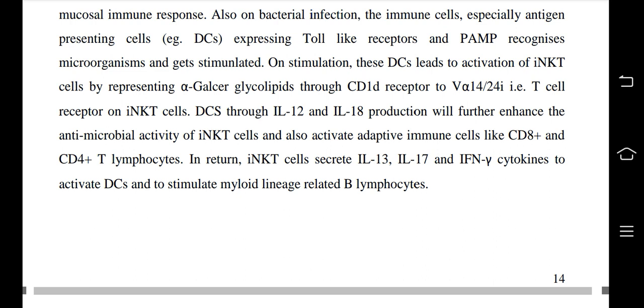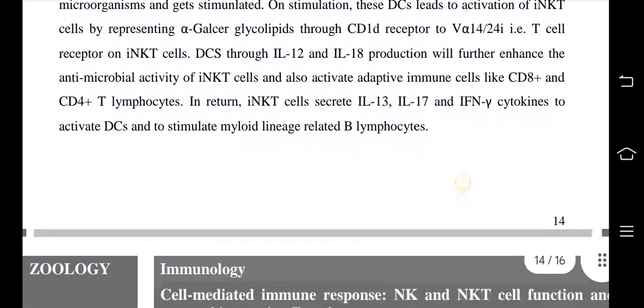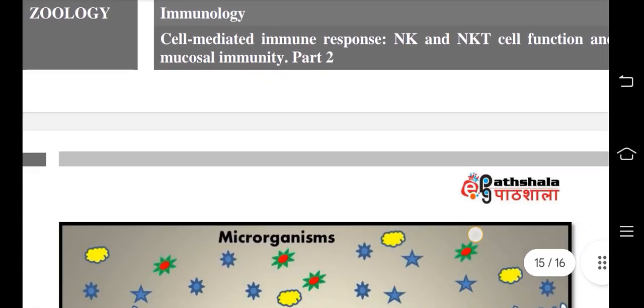DCs, through IL-12 and IL-18 production, will further enhance the antimicrobial activity of iNKT cells and also activate adaptive immune cells like CD8 plus and CD4 plus T lymphocytes. In return, iNKT cells secrete IL-13, IL-17 and IFN gamma cytokines to activate and to stimulate myeloid lineage related cells and B lymphocytes.